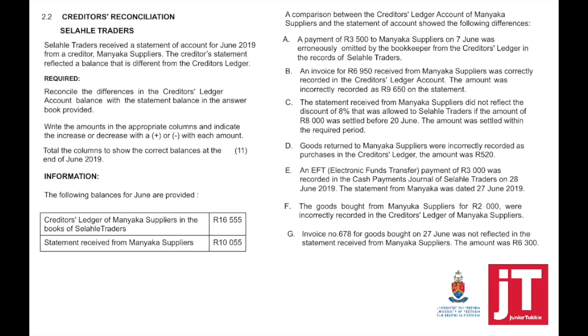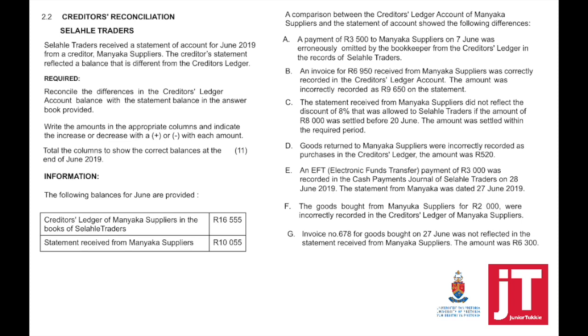Take note of how the information is given to you. There are also different ways in which it can be given. They could have provided you with a creditor's ledger and they could have provided you with a statement received from the supplier.